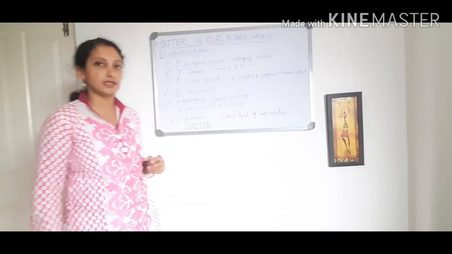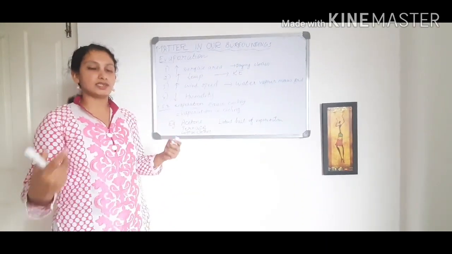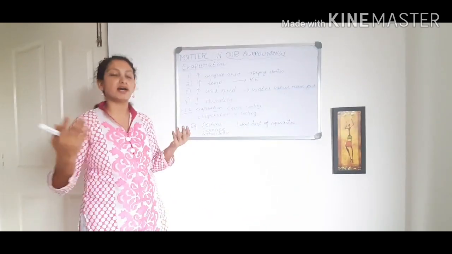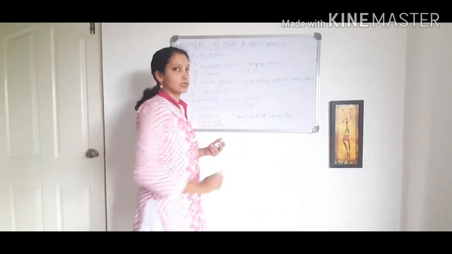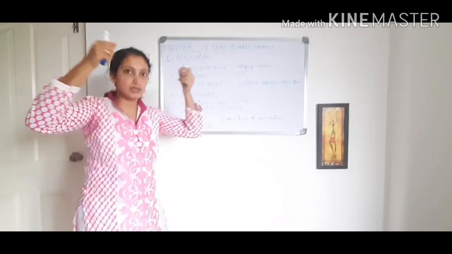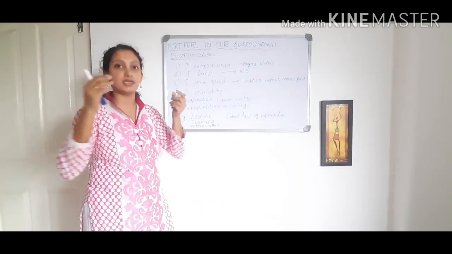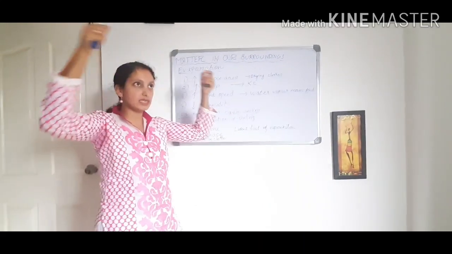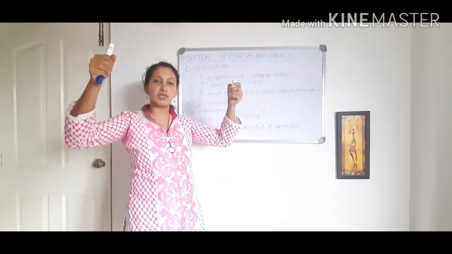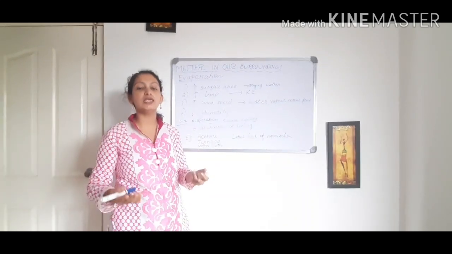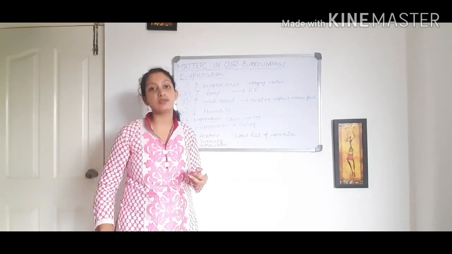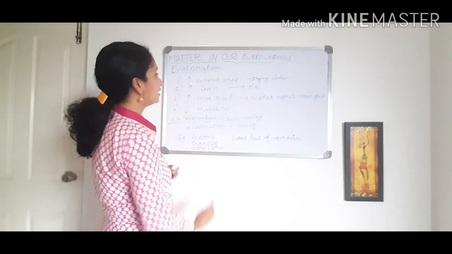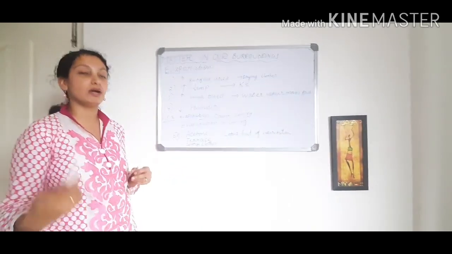Increased surface area. So the area is increasing, and it helps the evaporation process go faster. For example, drying clothes. If you are not spreading the clothes properly for drying, it will take more time for evaporation. If you are spreading them, you are giving more surface area so that all the liquid particles can evaporate easily. That is the first one, increased surface area is helping evaporation.